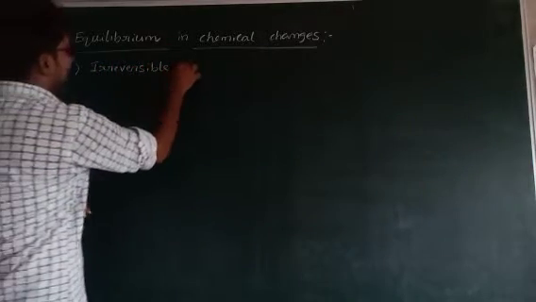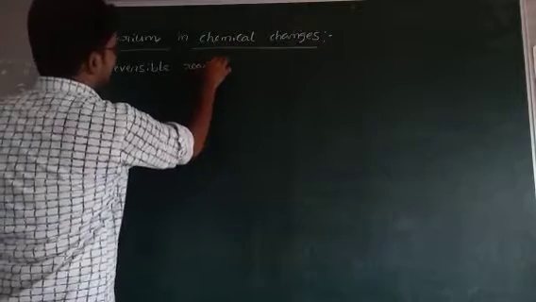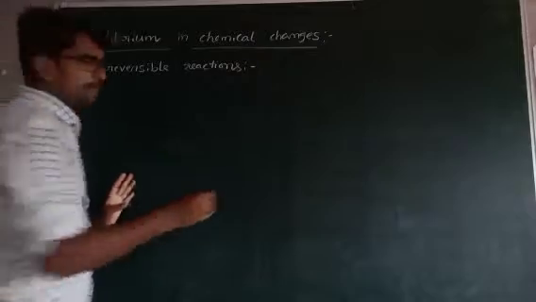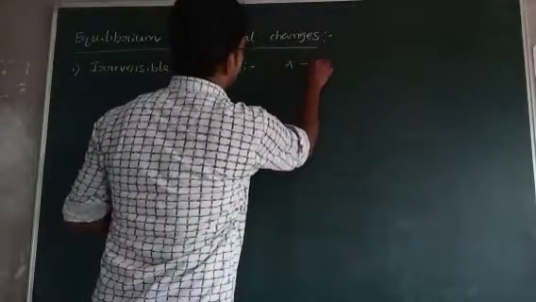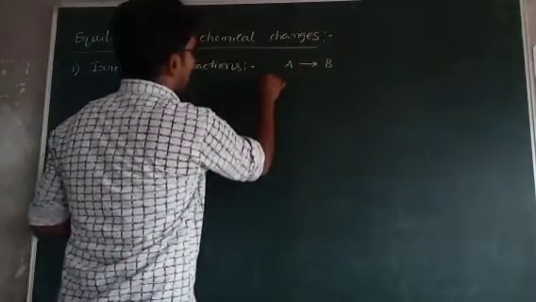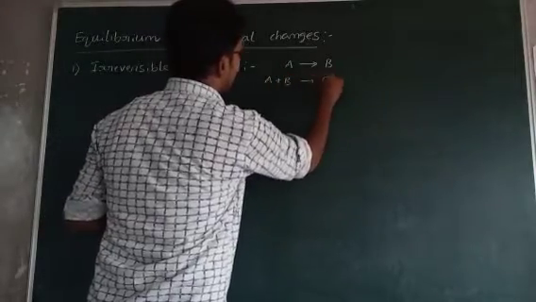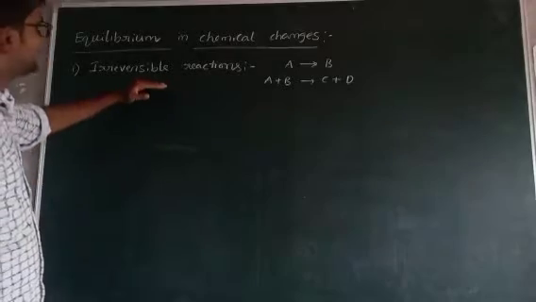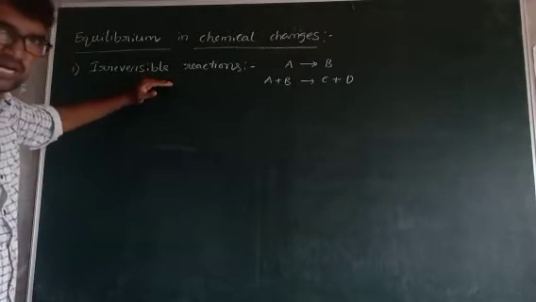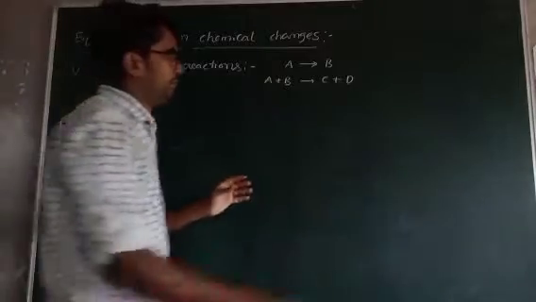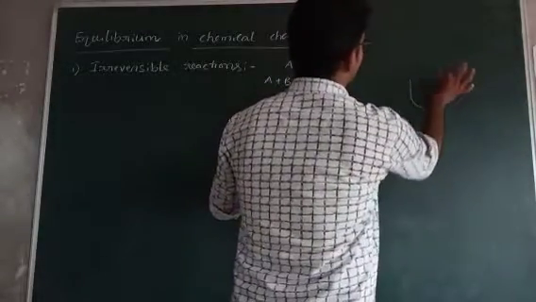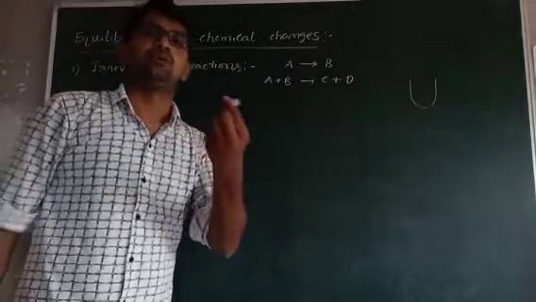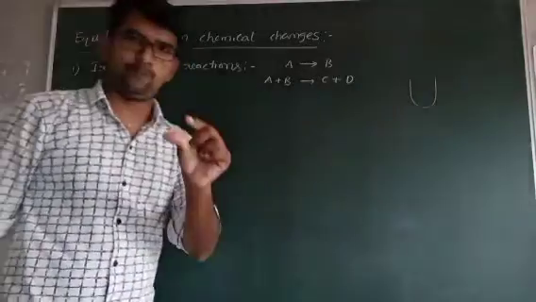Irreversible reactions are not equilibrium reactions, because A directly gives rise to B, or A plus B gives rise to C plus D. This type of reaction occurs in an open vessel, meaning there is no closing, for example in an open test tube.